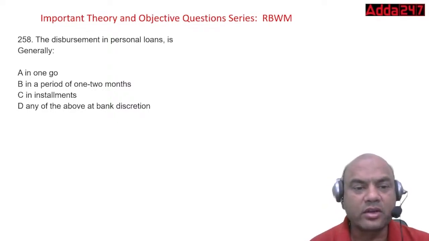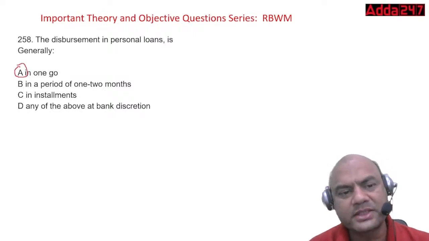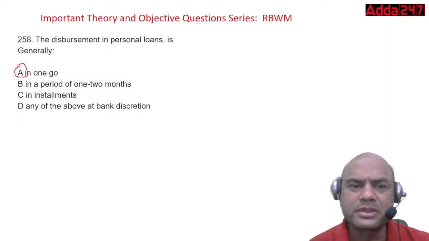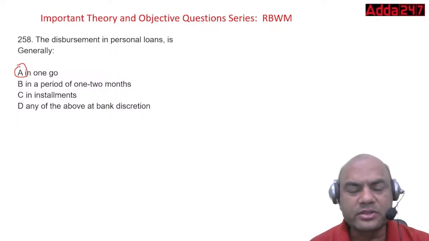I'm seeing this answer. All of you are typing this as A, in one go. Of course, now majority of the banks give this in one go only, but it's not compulsory. It can be 1 to 2 months. It can be in installments, anything.